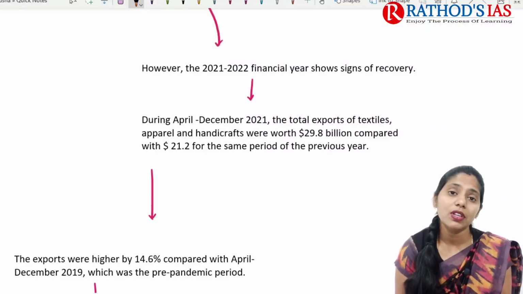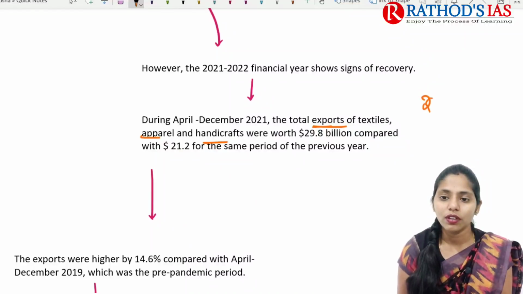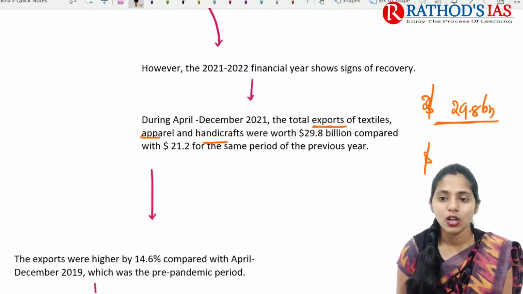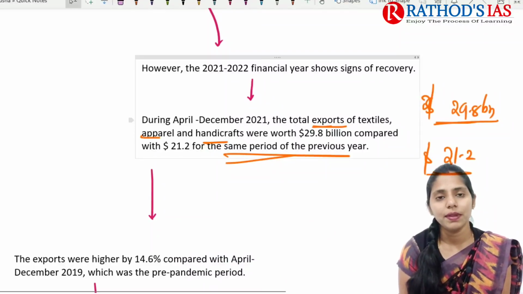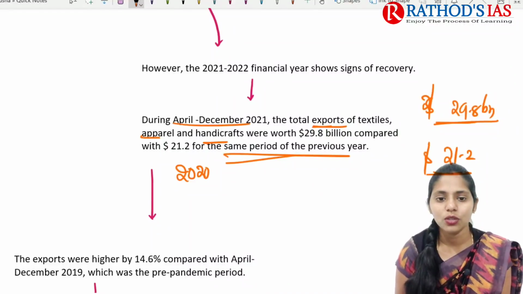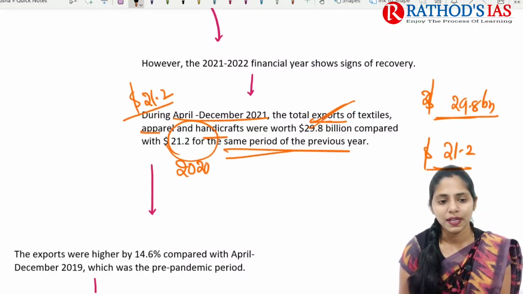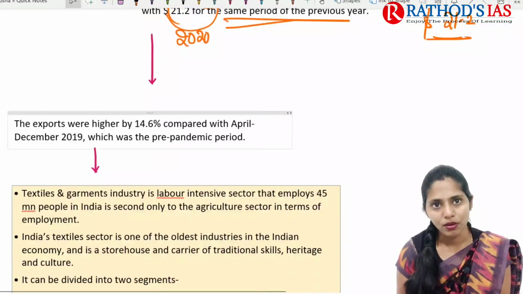During the period between April and December 2021, the total exports of textiles, apparel and handicrafts were worth about $29.8 billion, compared with $21.2 billion in the same period of the previous year. That is, comparing April-December 2020 and April-December 2021, in 2020 there were exports of $21.2 billion, but now it is $29.8 billion. Okay, so this is about this topic.